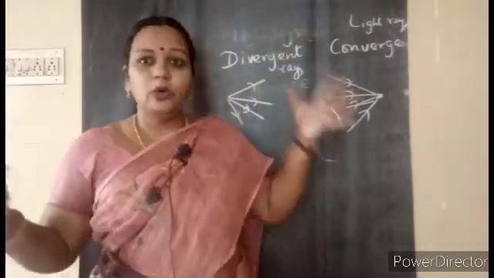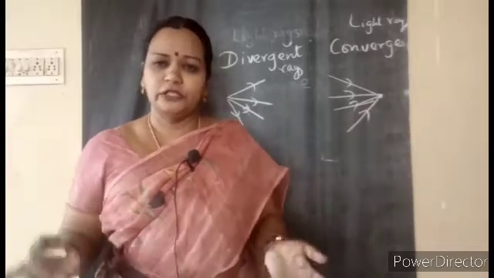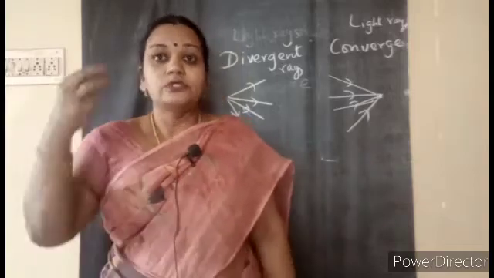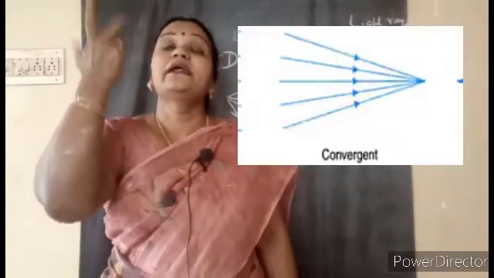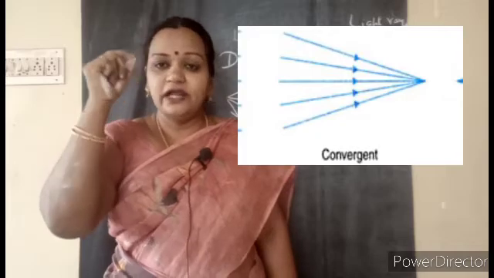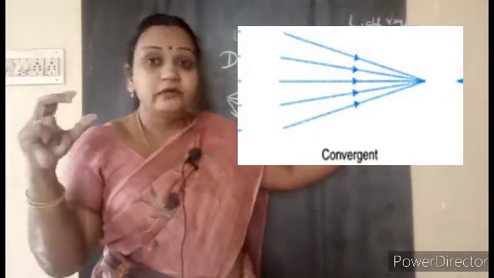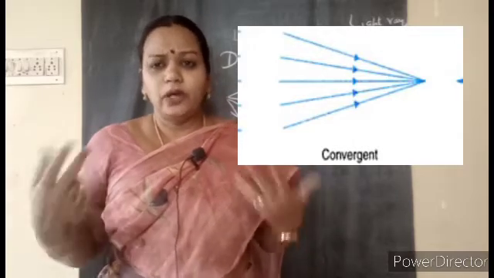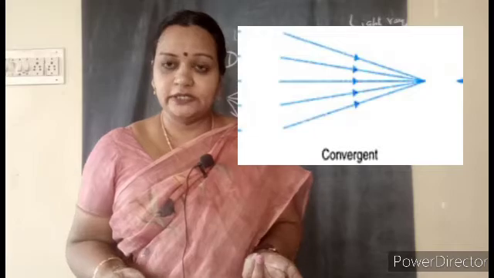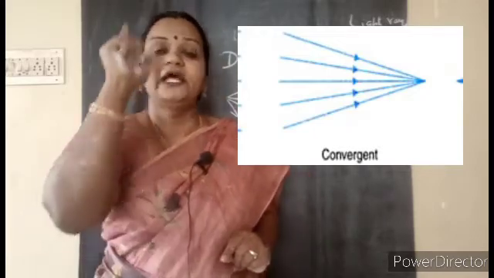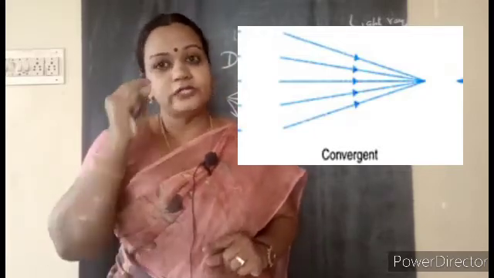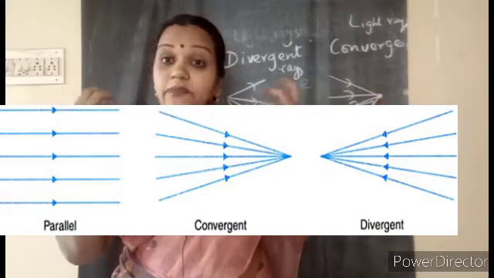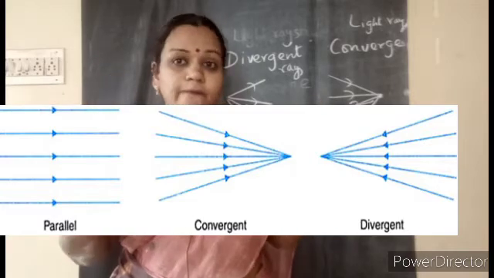And you all know that the sun is an enormous source of energy. So many rays are coming from the sun. So when you look directly, your eye has a lens, and that eye lens can converge the rays, and this may spoil your eyes. This is also one of the characteristics of light rays. That is why we are advised not to look at the sunlight directly. Because the lens can converge the light rays, and at one point when all meet together, it may burn and affect your eyes.